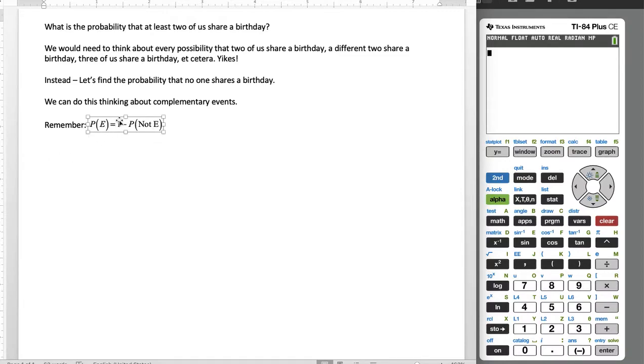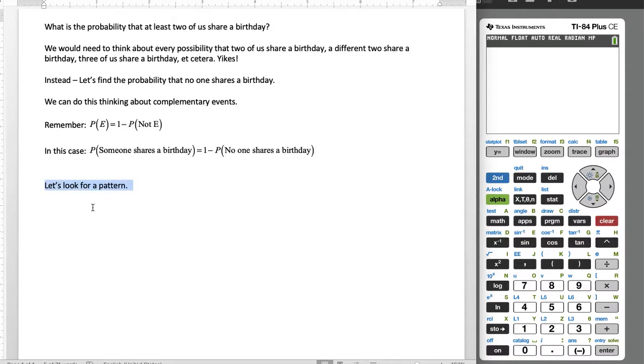So if we're looking for the probability that at least two people share a birthday, that's the opposite of nobody shares a birthday. So we're going to do 1 minus the probability nobody shares a birthday, which is going to give us that somebody shares a birthday. So breaking this apart, the probability that someone shares a birthday will be 1 minus the probability that nobody shares a birthday. Let's see what happens. Look for a pattern, see if we can shorten this up.